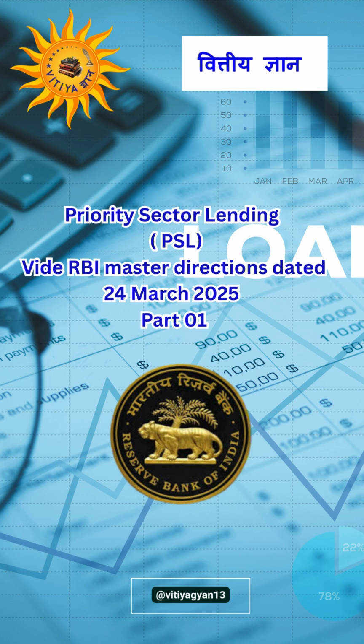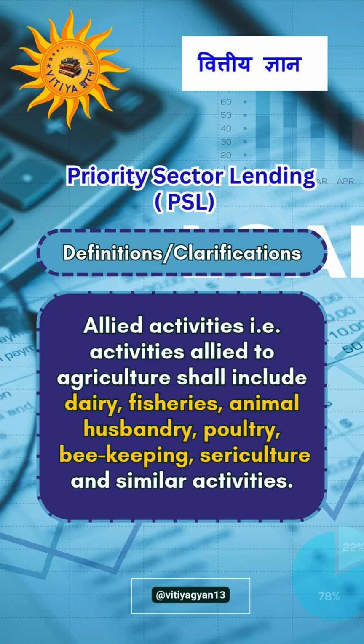RBI has issued updated, revised norms related to priority sector lending, vide Master Direction dated 24th March 2025. Let's understand concise notes on the points related to commercial banks in part 1 of this video. Let's understand a few definitions and clarifications like allied activities, NCF, etc.